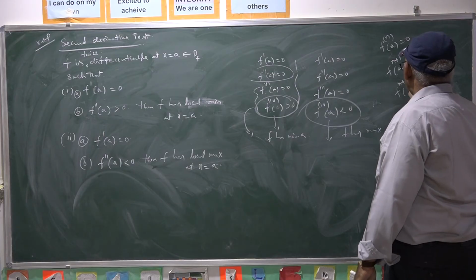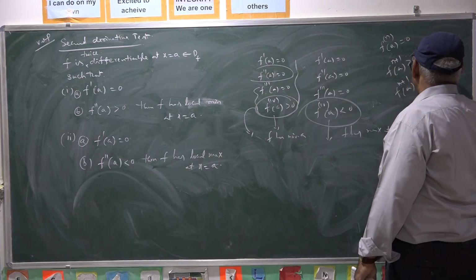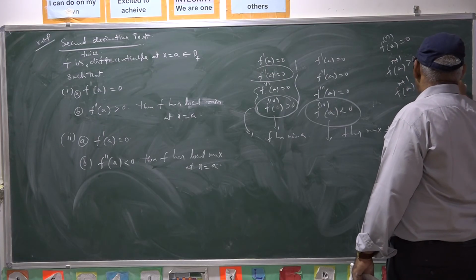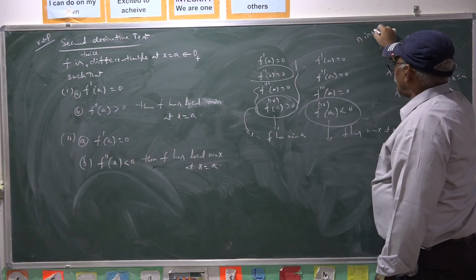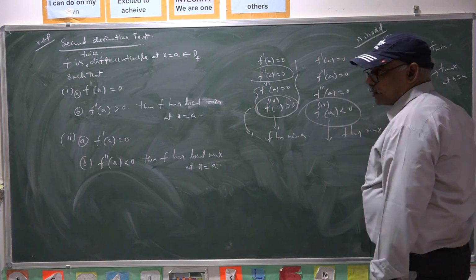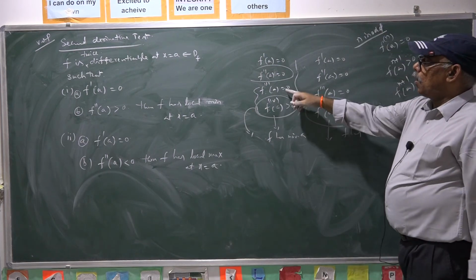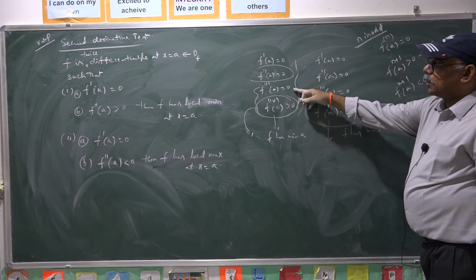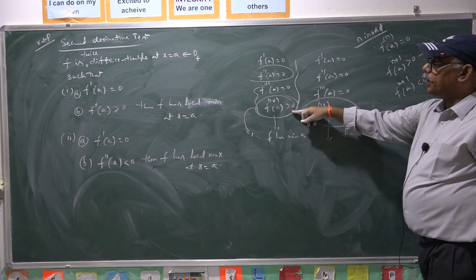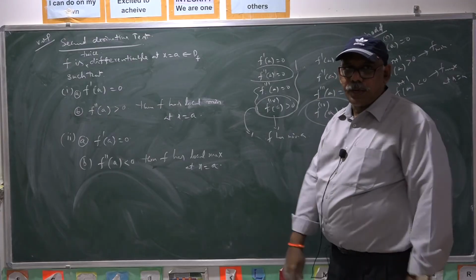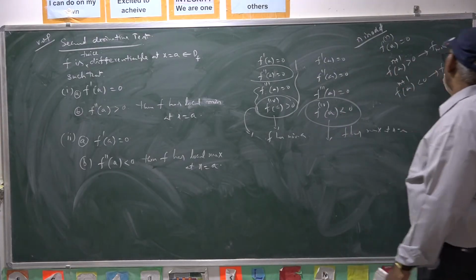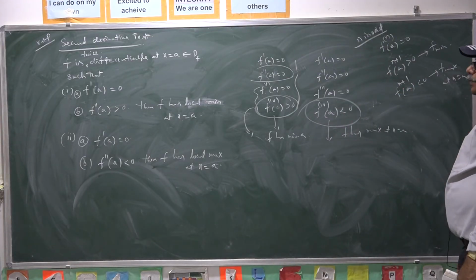Nth derivative is 0 and n plus 1th derivative of A is negative, F has maximum at A, provided n is odd. N is odd because here is an odd derivative, and the next is an even derivative. Based on the sign of the even derivative, you can observe the minimum or maximum of the function.